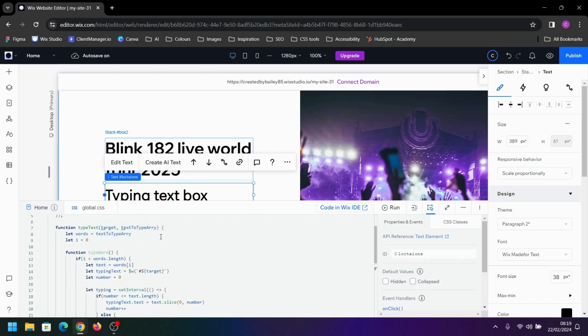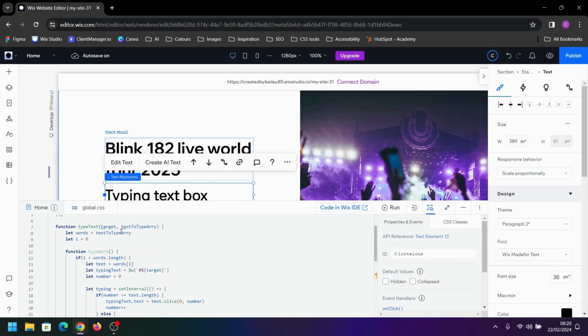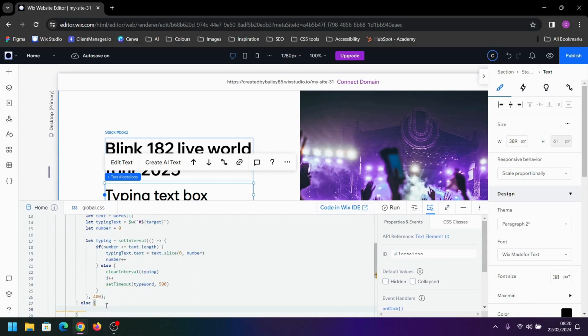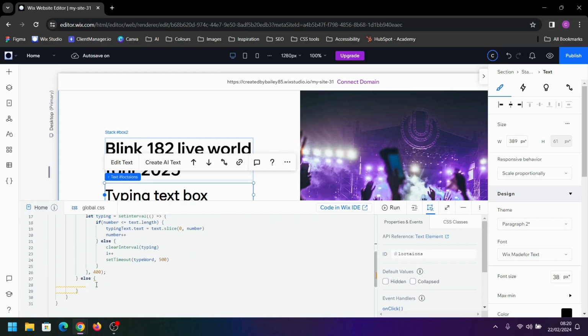And then right underneath this if statement, so we're now coming outside of that, we're going to write else. This will activate once all the words that we pass into this array have been typed out. We're going to copy this variable from here and paste that within this else statement.